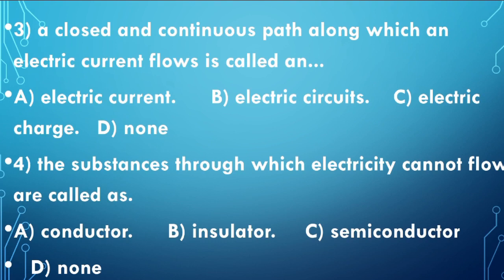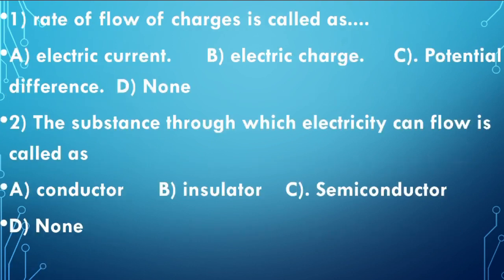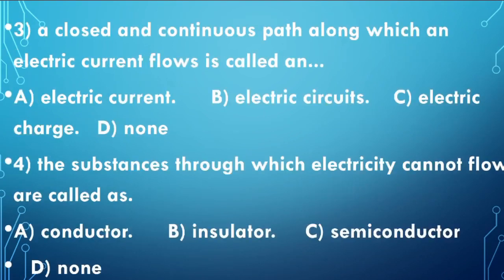Next question. The substances through which electricity cannot flow. If you have observed, in the second question it was the substance through which electricity can flow. Here the fourth question is the substance through which electricity cannot flow. So in a few substances the electricity will not flow. Which are those substances? Those objects are called as insulator. The options are conductor, insulator, semiconductor and none. So the answer will be insulator.